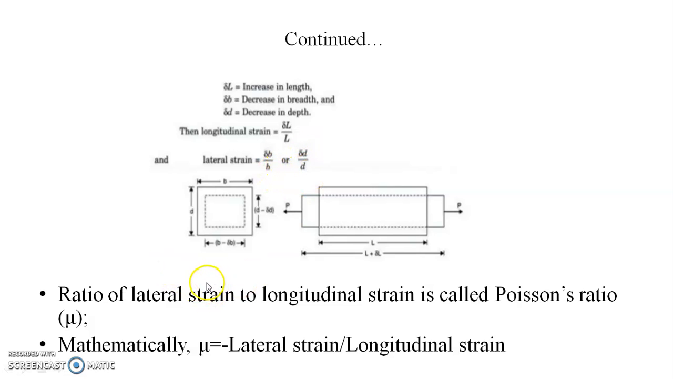Now the ratio of this lateral strain to the longitudinal strain is called Poisson's ratio and it is denoted by mu. So mathematically, mu is equal to minus of lateral strain upon longitudinal strain. The minus sign indicates decrease.